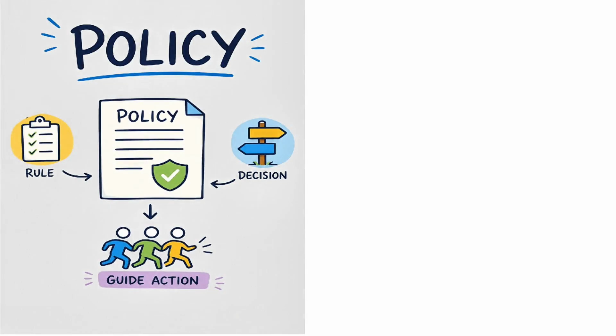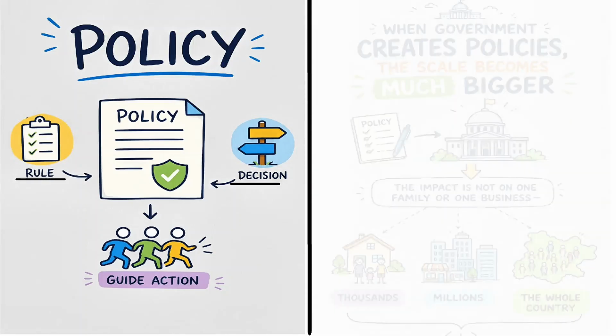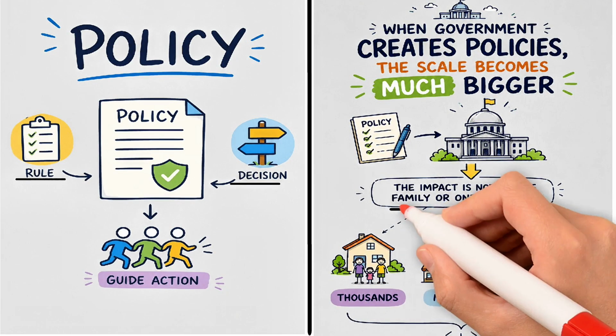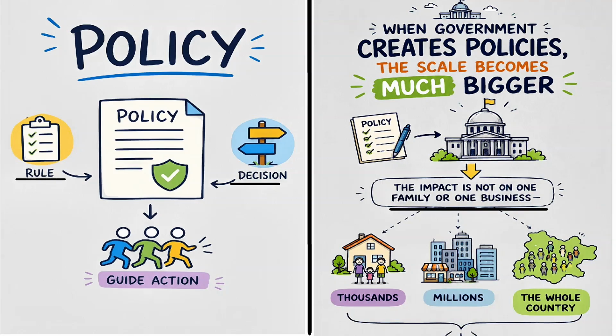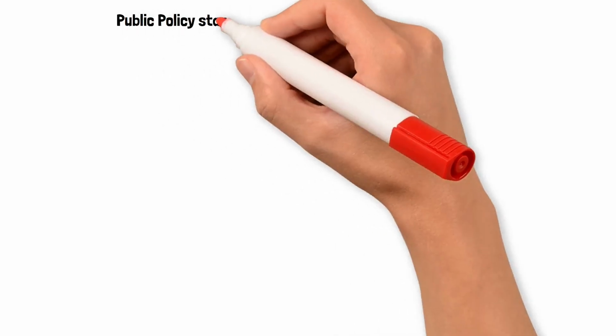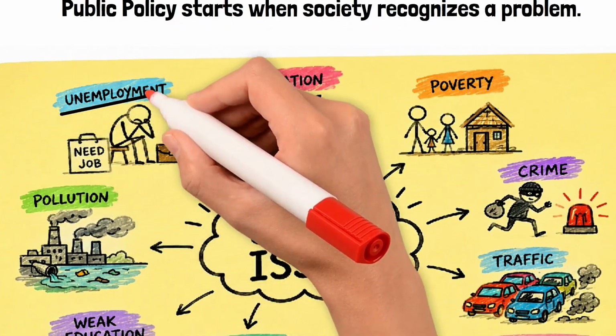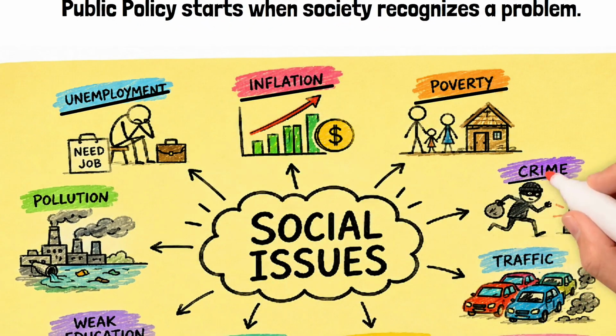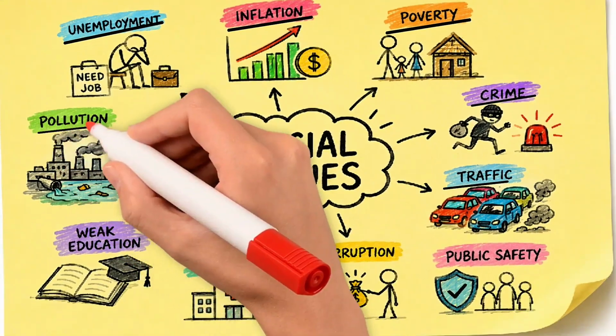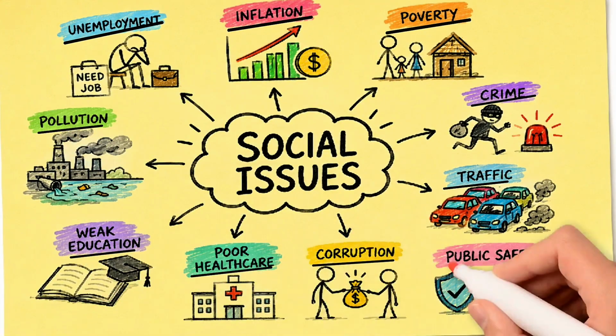The concept is simple. A policy is a rule or decision created to guide action. But when government creates policies, the scale becomes much bigger because the impact is not on one family or one business. It is on thousands, millions, or sometimes the whole country. Public policy starts when society recognizes a problem. It could be unemployment, inflation, poverty, crime, traffic, pollution, weak education, poor healthcare, corruption, or public safety.